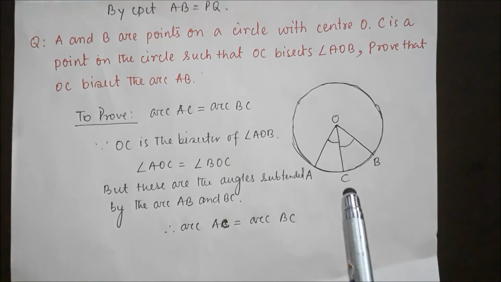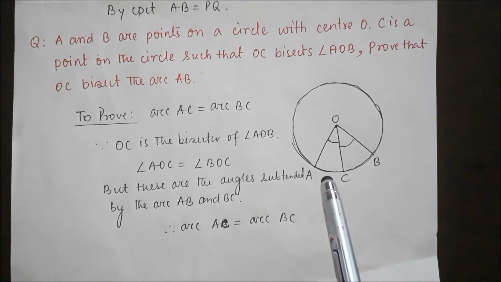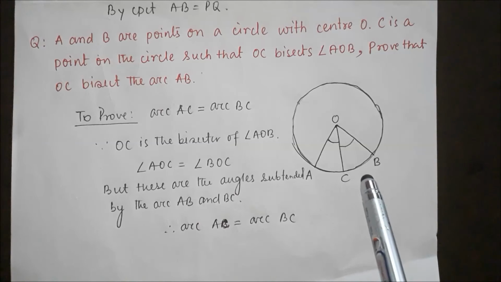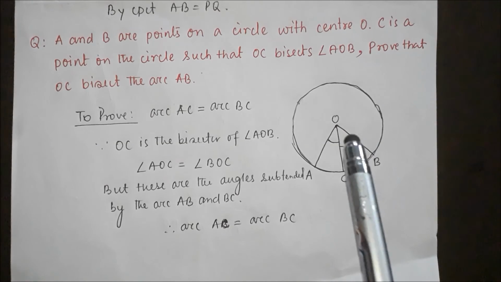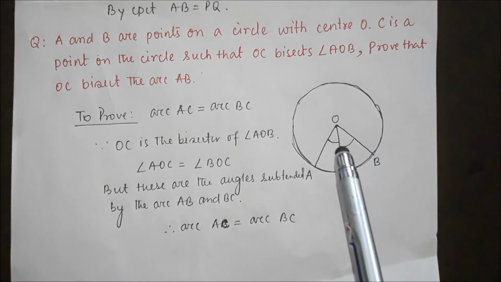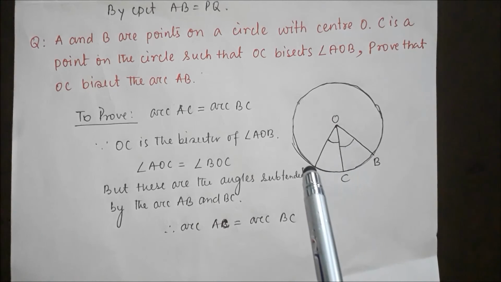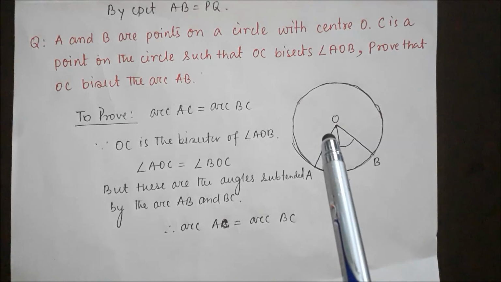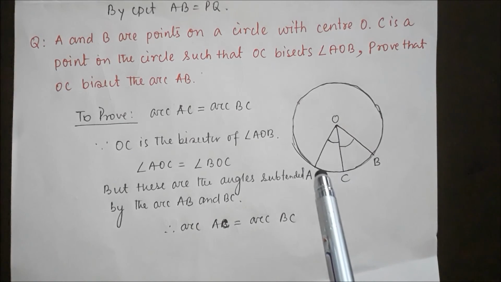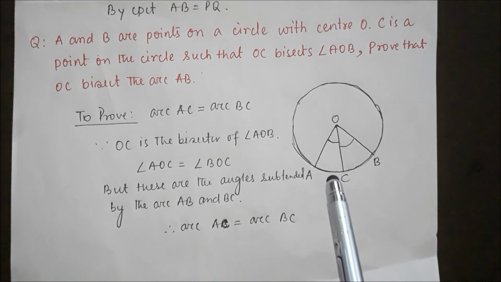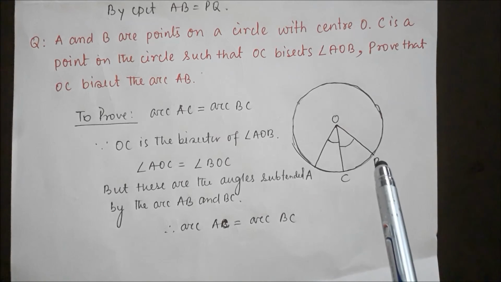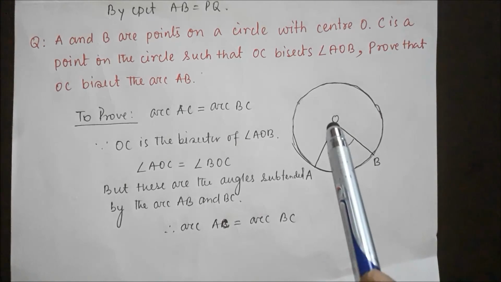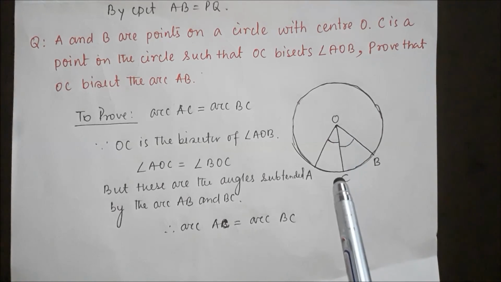We need to prove that OC bisects arc AB, that means arc AC equals arc BC. Since angle AOC equals angle BOC, the corresponding arcs are also equal, that means arc AC equals arc BC. It implies that OC is the bisector of arc AB.